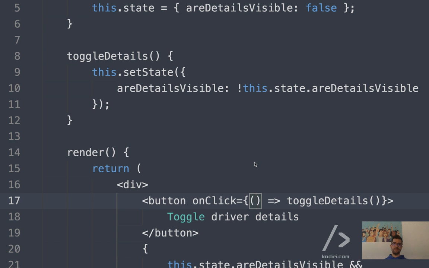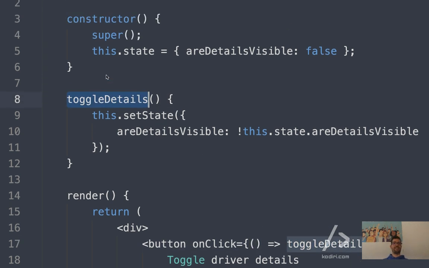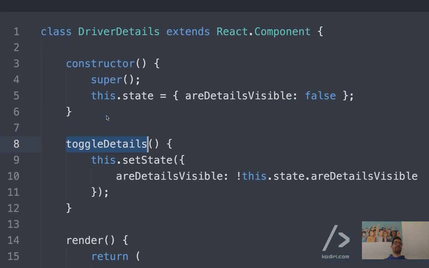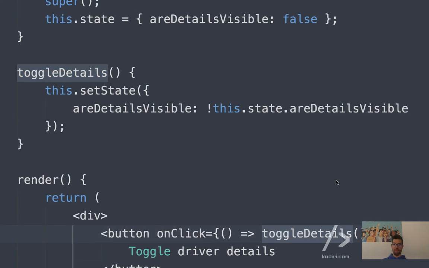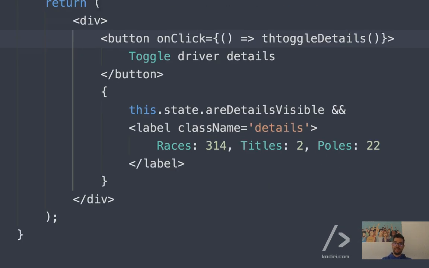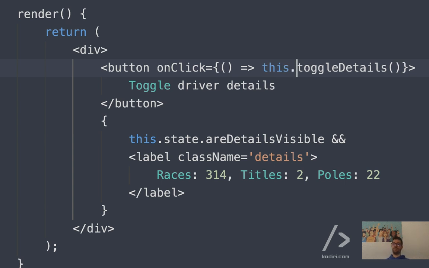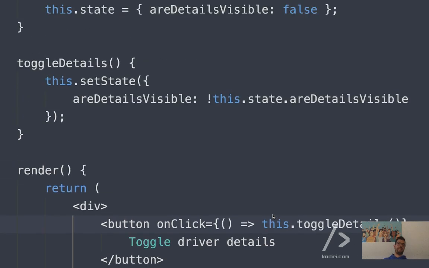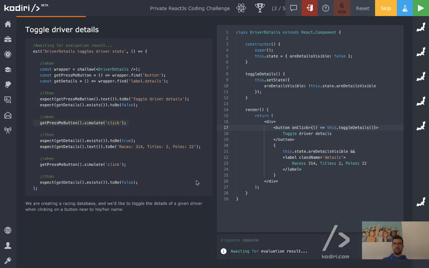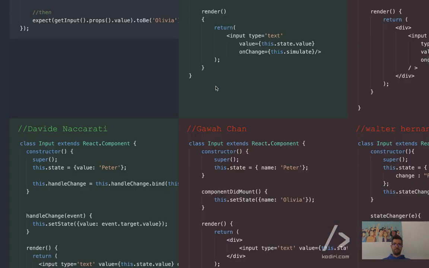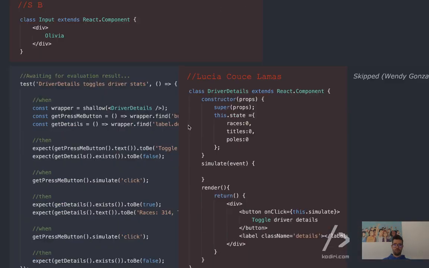And you have to put this toggle. That's correct. That's the problem. Toggle details, that's a method which is part of the React class, right? To invoke methods, as we explained before, remember to put these dots. That's the way you access internal methods of the class. So even though that should work, let me see if you did anything here in question number 2.